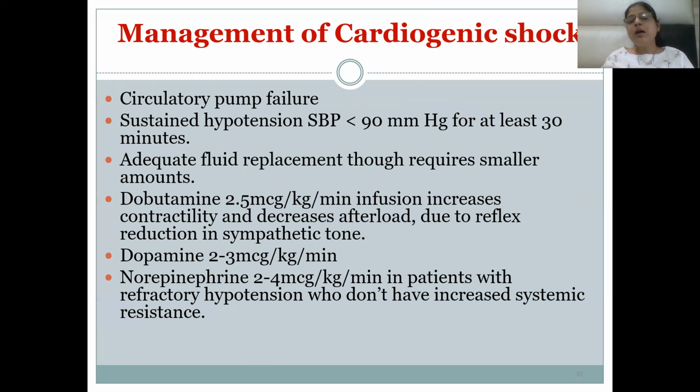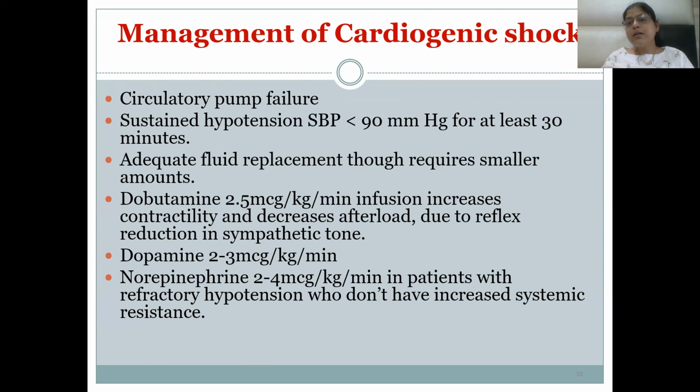In cardiogenic shock, there is circulatory pump failure, so we see sustained hypotension, with systolic blood pressure less than 90 millimeters of mercury for at least 30 minutes. We can give fluid replacement, and then we can give dobutamine, given in a dose of 2.5 micrograms per kg per minute infusion. It acts on the beta-1 receptors and increases contractility, decreases the afterload, and also causes a reflex reduction in sympathetic tone.